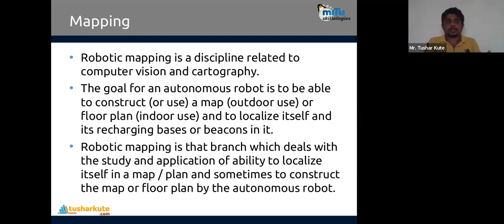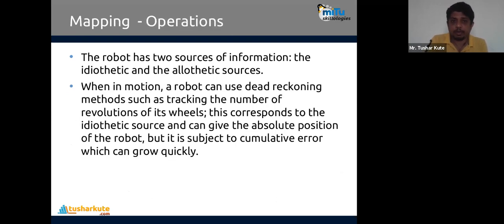Just remember about it: a person who does not have eyesight, meaning he is blind, will remember things. He will have a plan or map of the respective area in his mind, and accordingly he processes. So the robot does not have eyes. The robot has sensors, but it will have a map, and that floor plan is present. It will be created by the autonomous robots, which is called mapping.